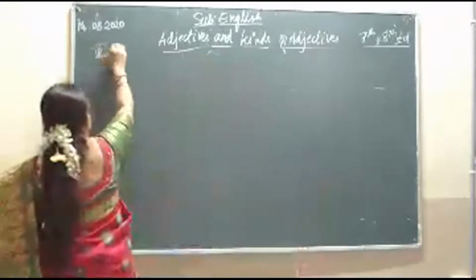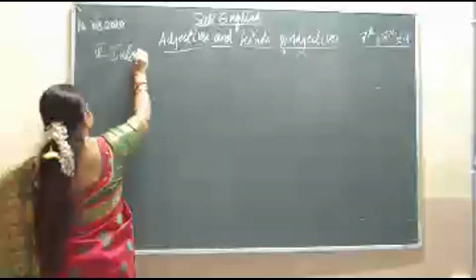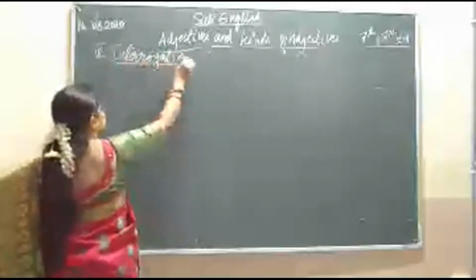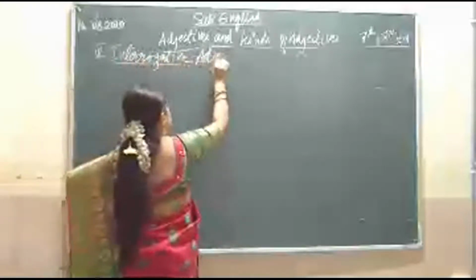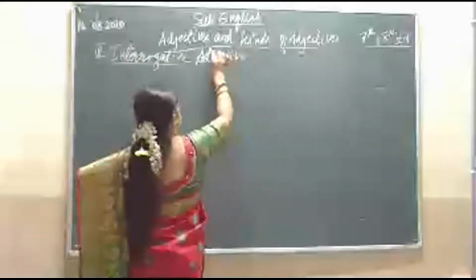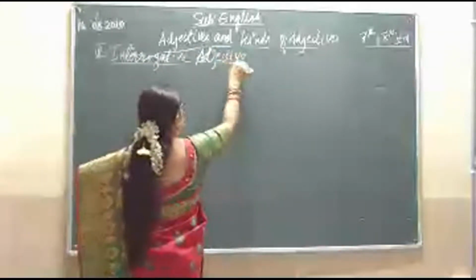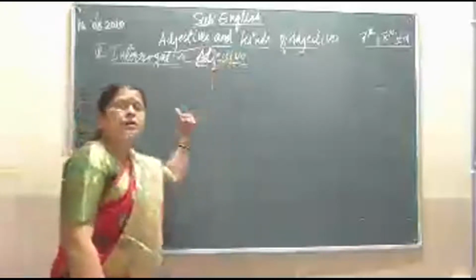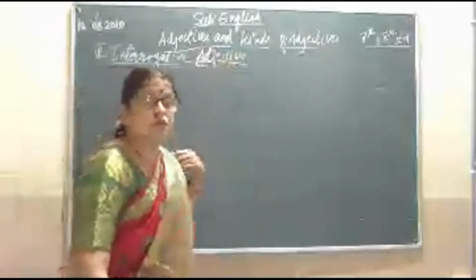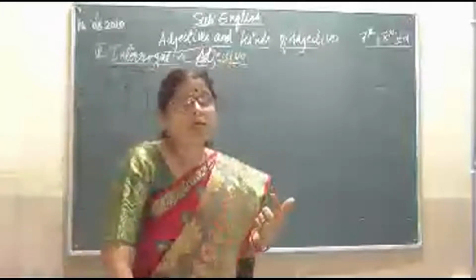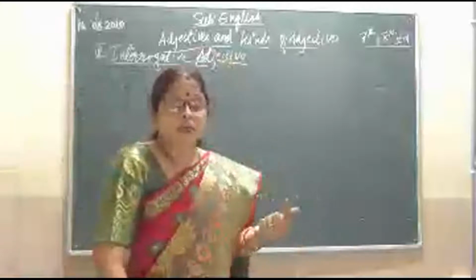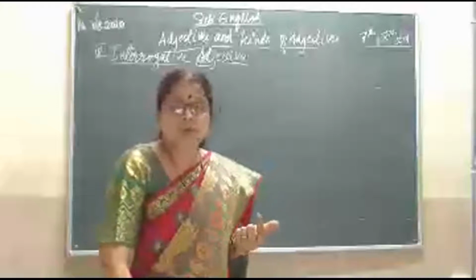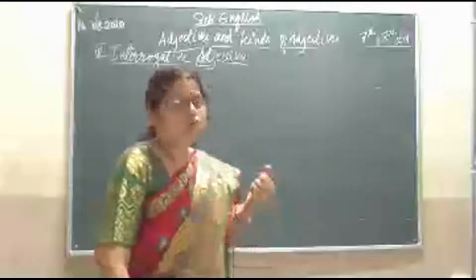This is the 6th kind of adjective, that is interrogative adjective. Interrogative. Already we have heard this name so many times. Interrogative, interrogation, interrogative. That is just asking questions. Here, the words used with nouns in asking questions, those words are called adjectives.